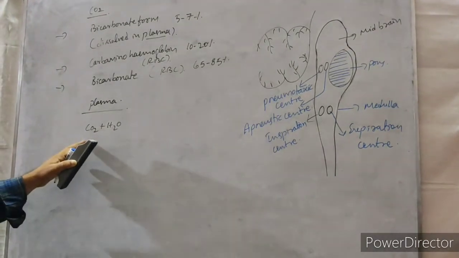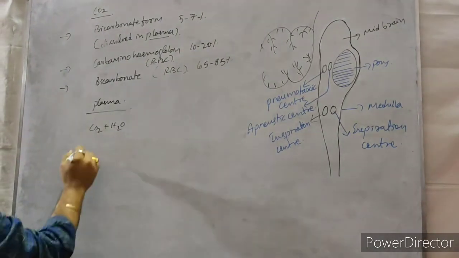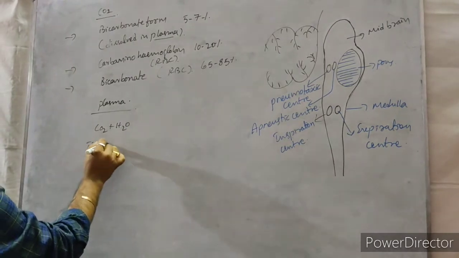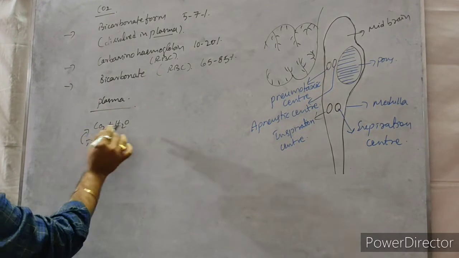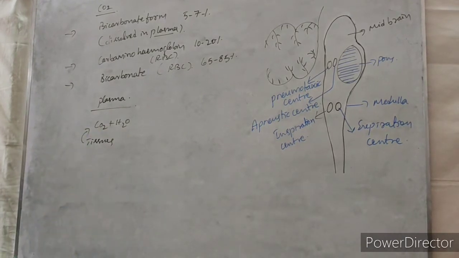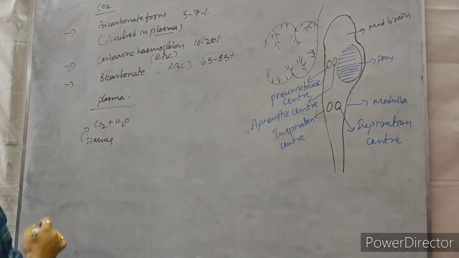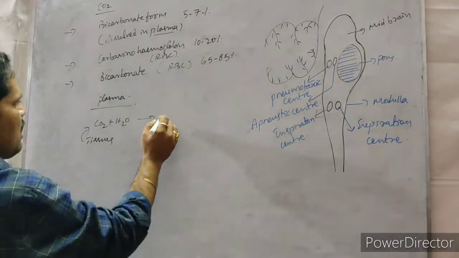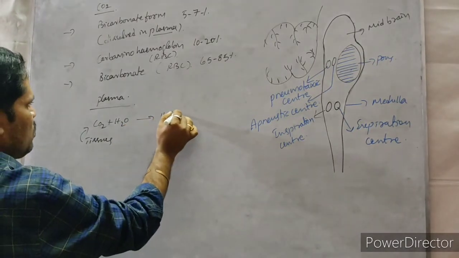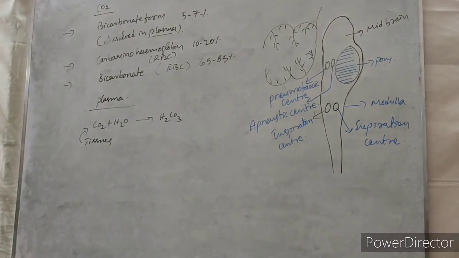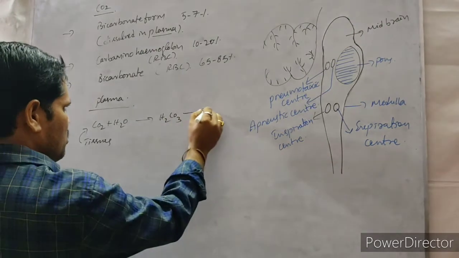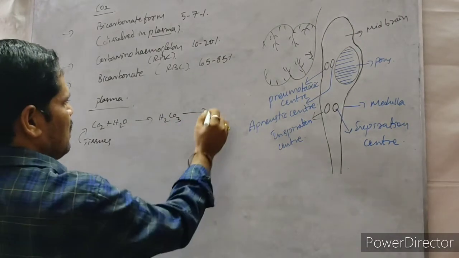The carbon dioxide released from the tissues is dissolved in the plasma, which has water, and forms bicarbonate, H2CO3. Bicarbonate is formed, and in this way it is transported up to the lungs.